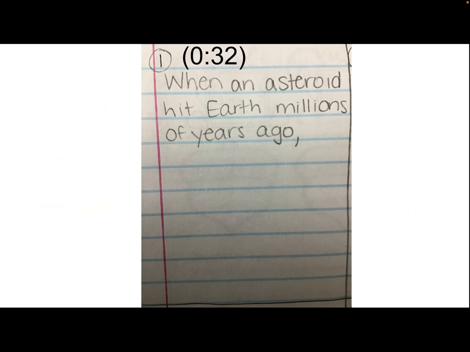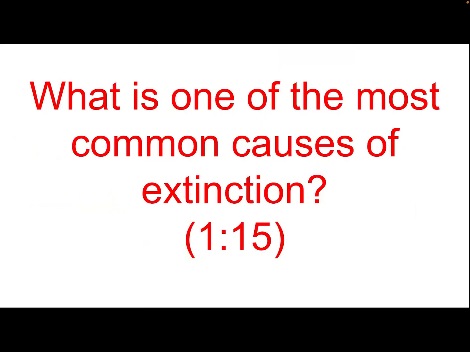All right, you are telling me you are ready to move on to question 2. Your question 1 box looks just like this. Question 2 is, what is one of the most common causes of extinction? This can be found at 1 minute and 15 seconds in our video. So we're trying to find a very common reason why things have become extinct.